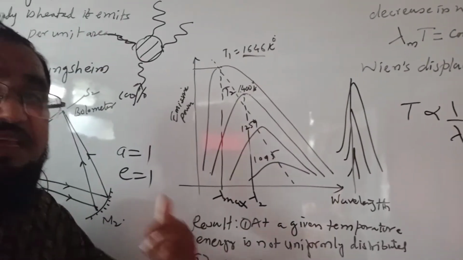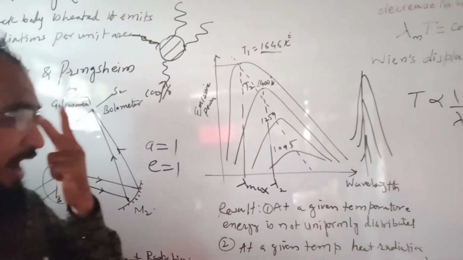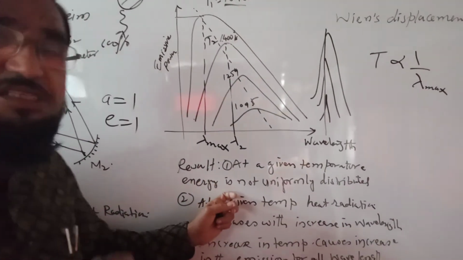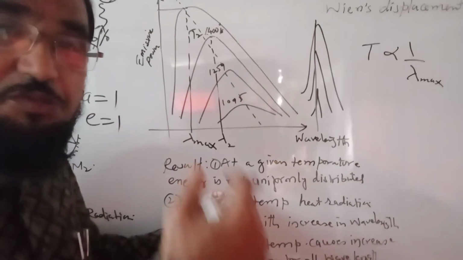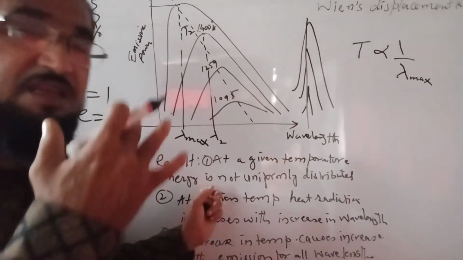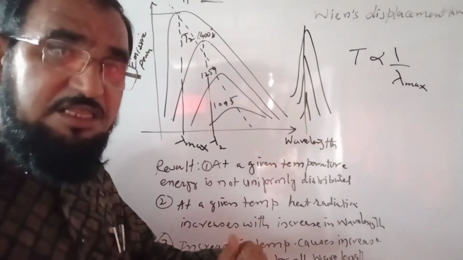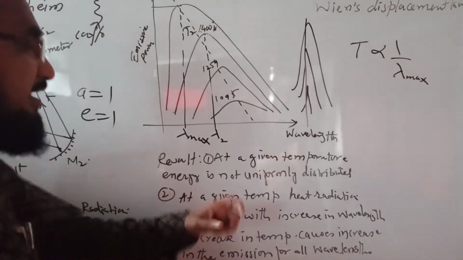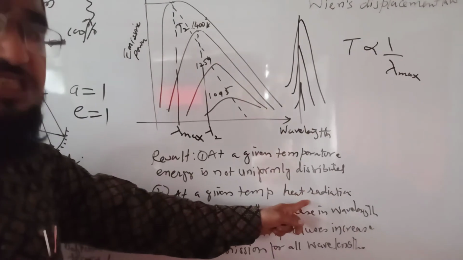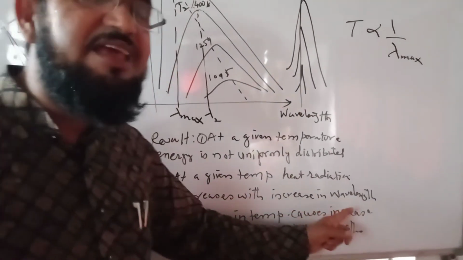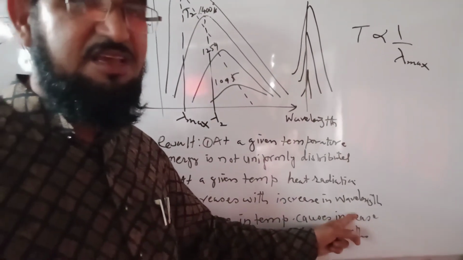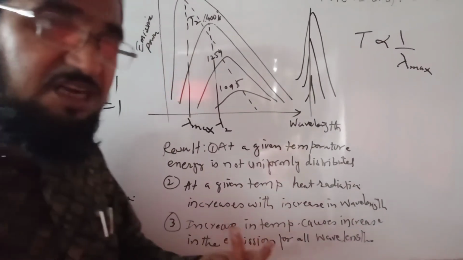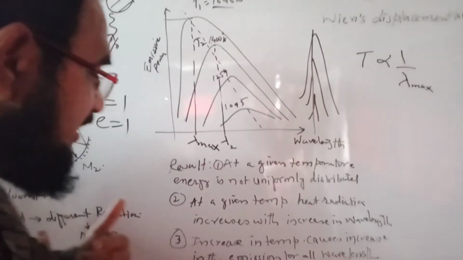Now, what are the results from the experiments? At a given temperature, energy is not uniformly distributed in the black body radiation. Then, at a given temperature, heat radiation increases with the increase in wavelength. This is the second result which we obtained from the Lummer experiment.